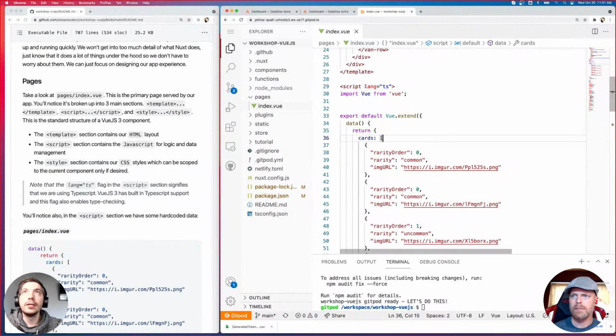So we can utilize the TypeScript tag for any component that we want, and we can omit it for any component if we don't want to use TypeScript for a certain reason. I don't know why you wouldn't, but it's an option. So that's how we specify to Vue that we intend to be using TypeScript for this.